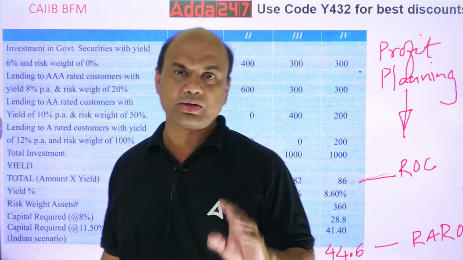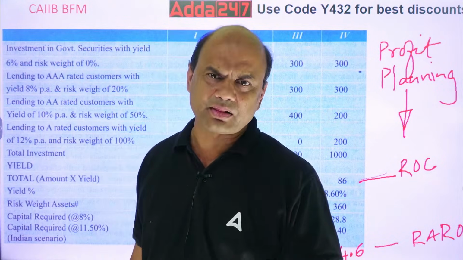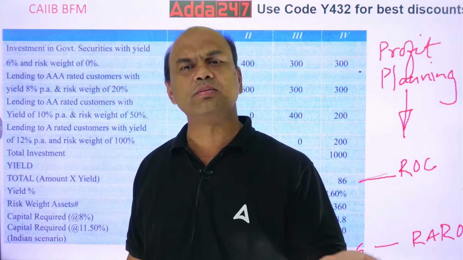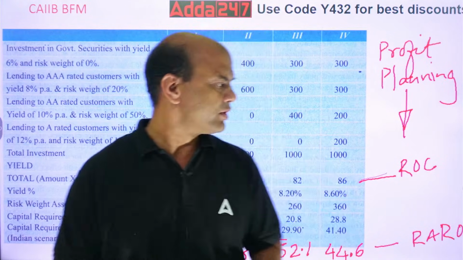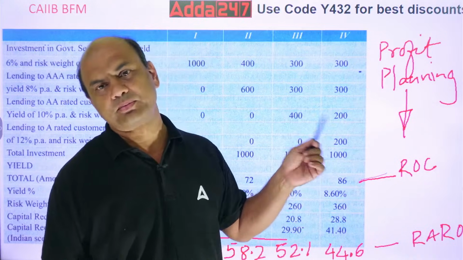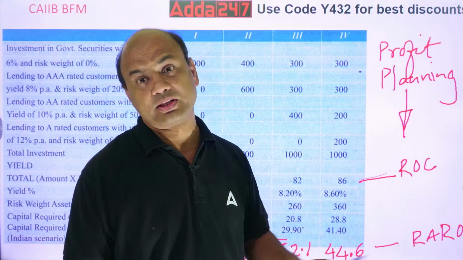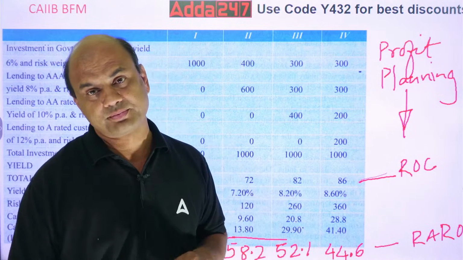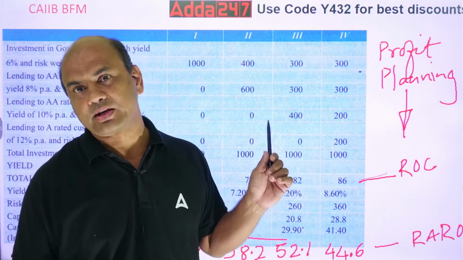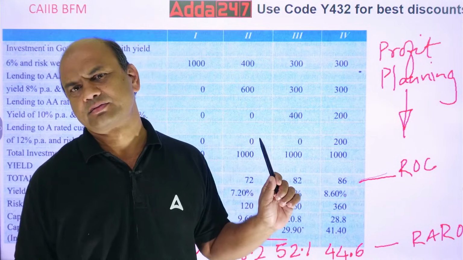So if your RWA is 360, what will be your capital? Multiplied. Capital means 11.5%. So 360 into 11.5%, so you get it as 41.4. This much is your capital required. This case study, if it comes, only these points are asked.